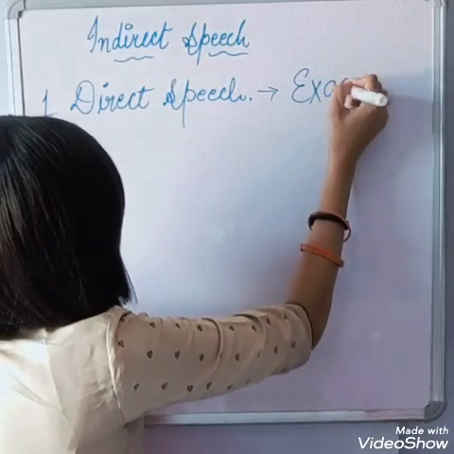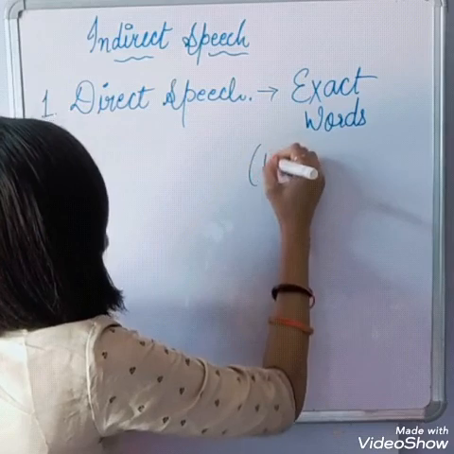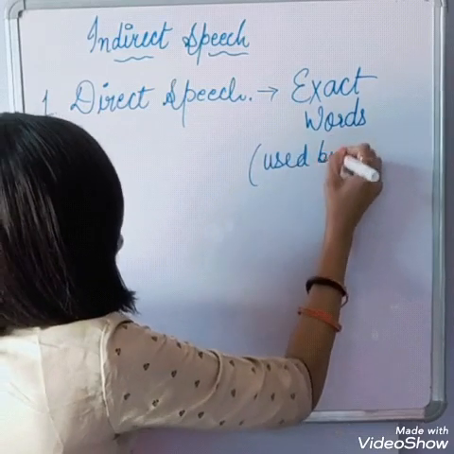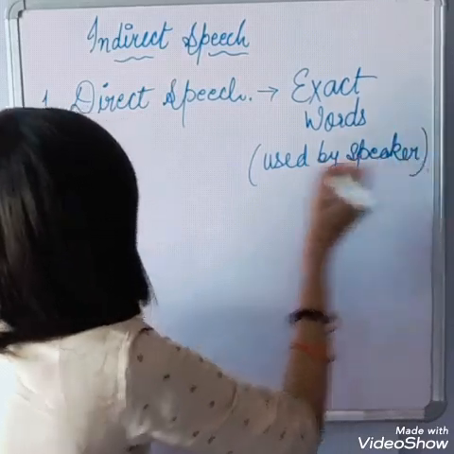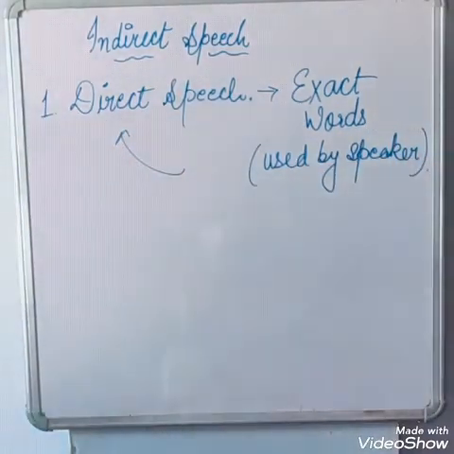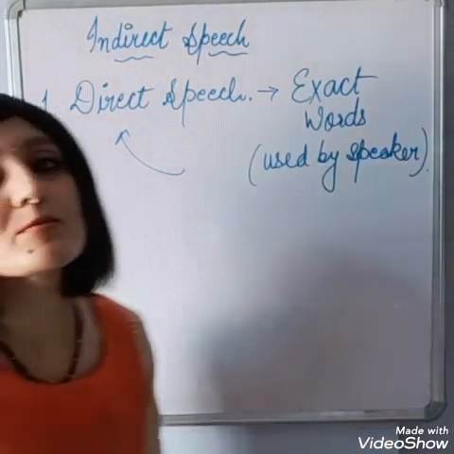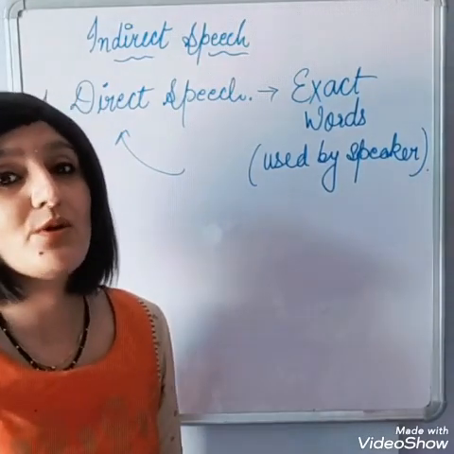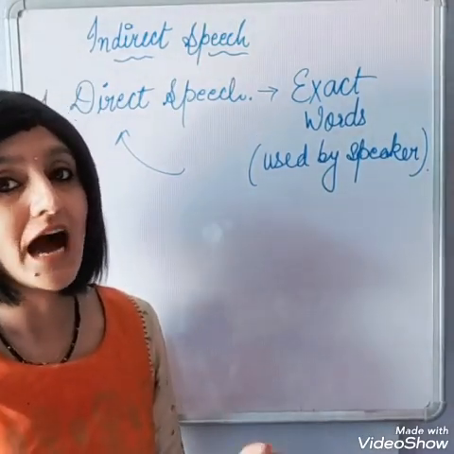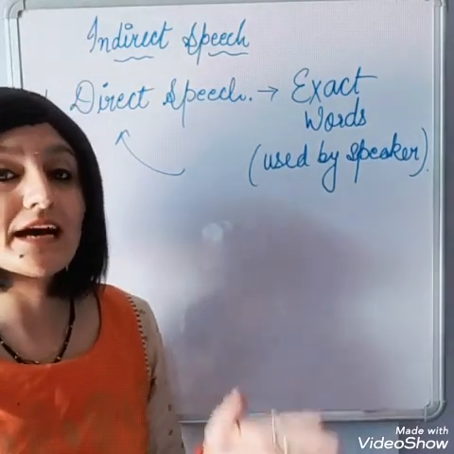For example, Ragini said, "I am going to Lucknow tomorrow." The exact words of Ragini are, "I am going to Lucknow tomorrow." So this is direct speech.